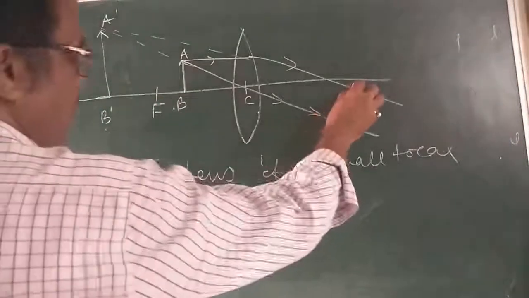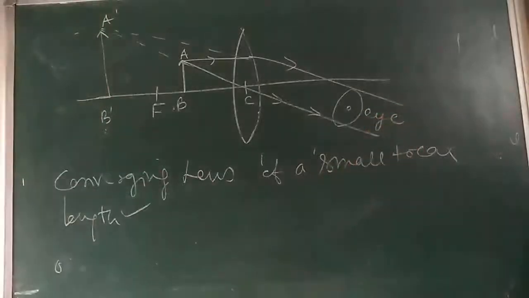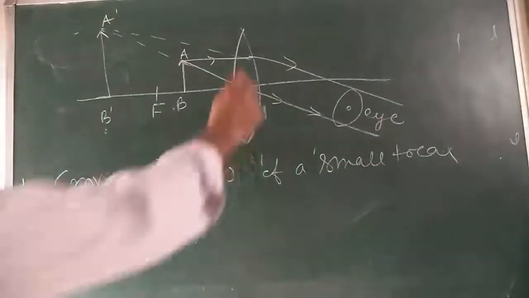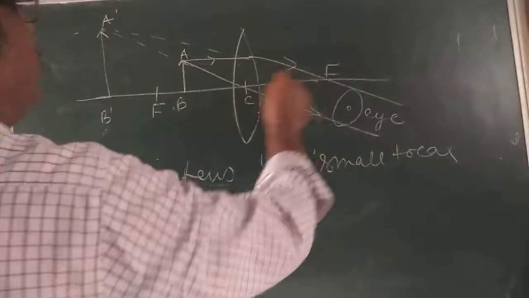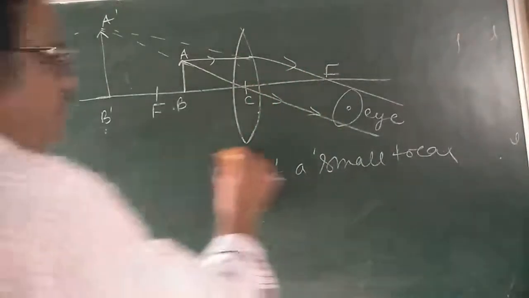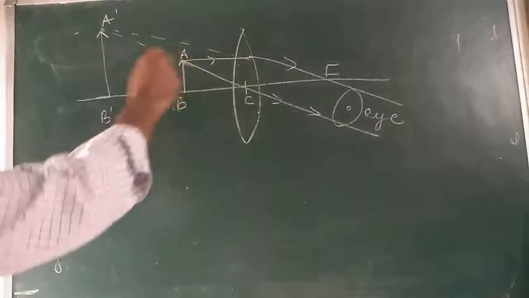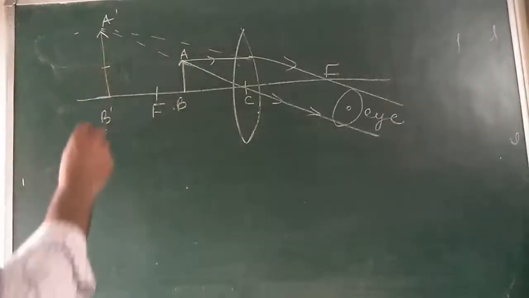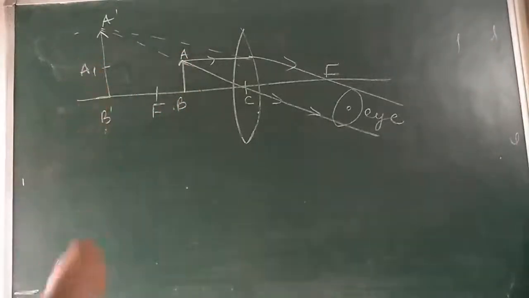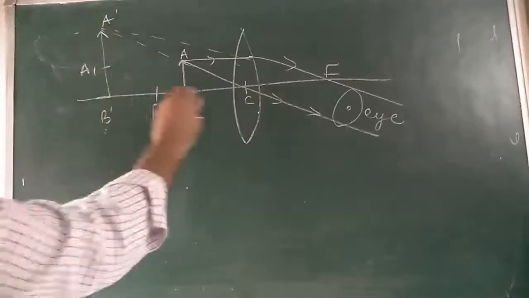Here is the observer. I is here. It is clear? The ray is going from its focus. When it passes through the optical center, it will go straight. Draw this diagram. Suppose this object is, imagine it is here, say A1, B1, B dash. Now, this image makes an angle here.